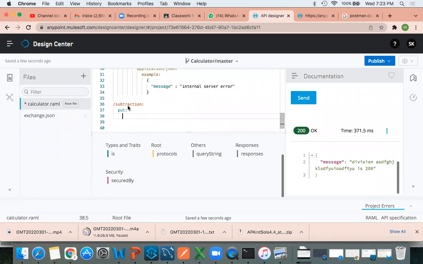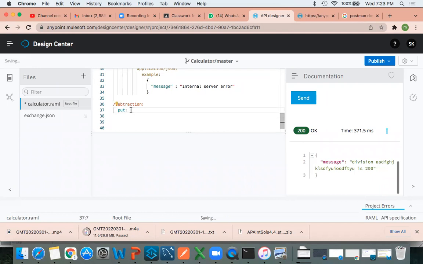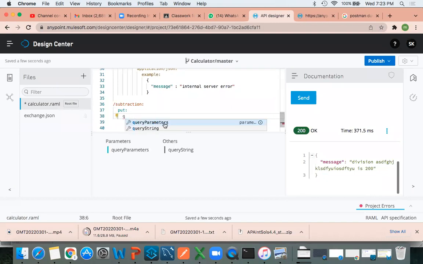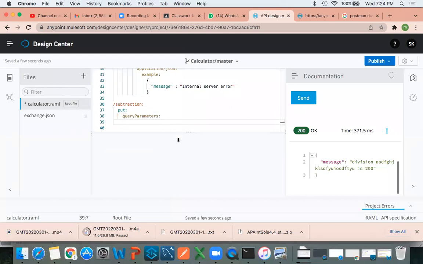Okay. So resource path, method, then request. Request in the form of query parameters. See guys, just now I told you more than three times.